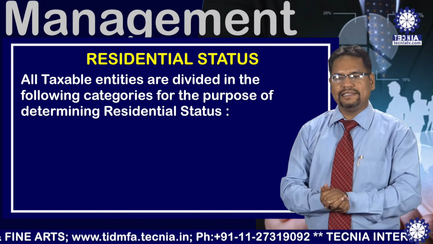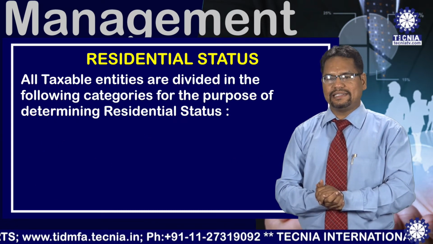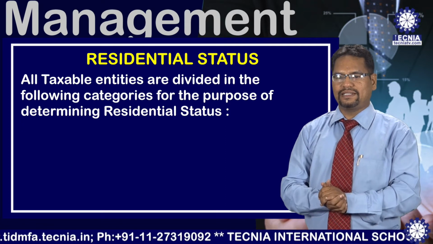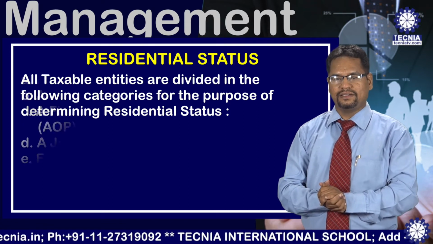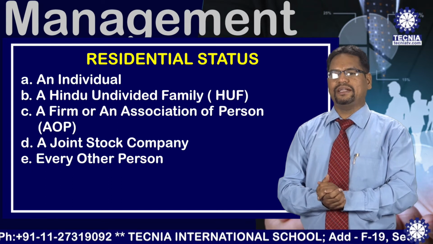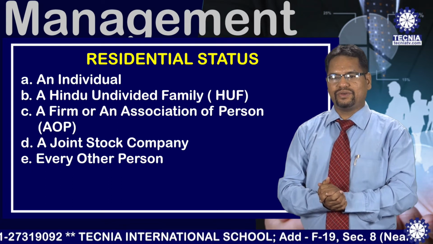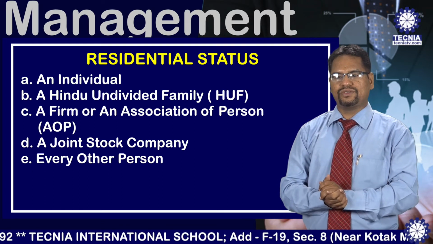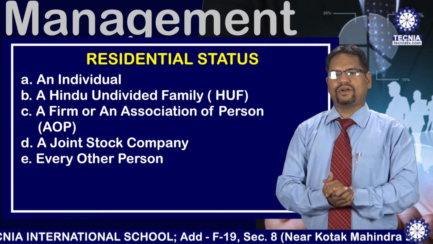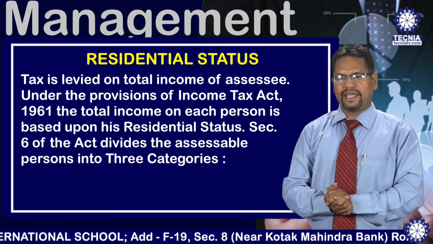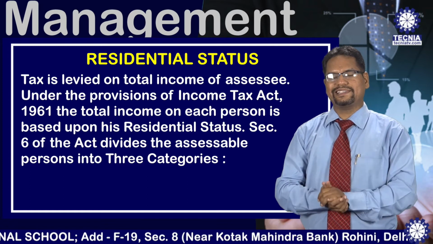All taxable entities are divided into the following categories for the purpose of determining residential status: an individual, a Hindu undivided family, that is called a HUF, a firm or an association of persons, a joint stock company and every other person. Tax is charged on the total income of an assessee.